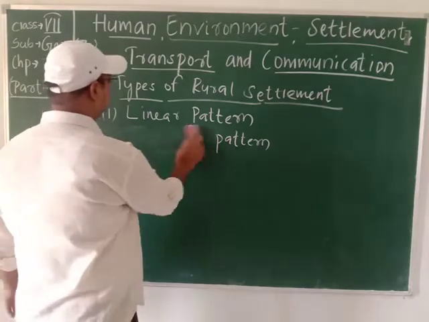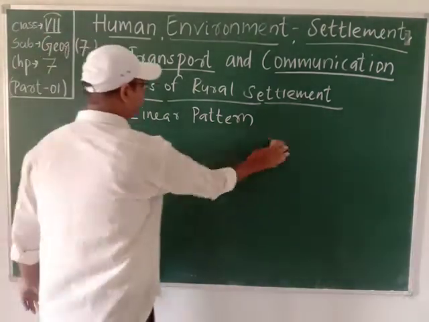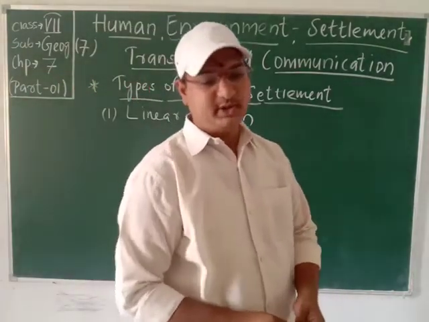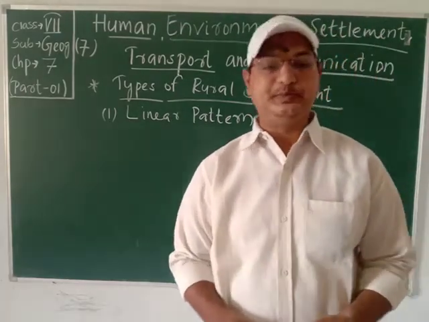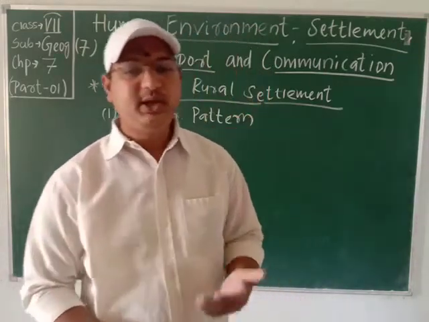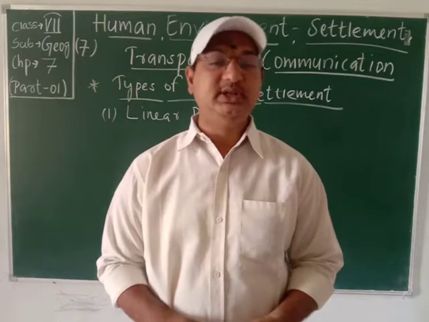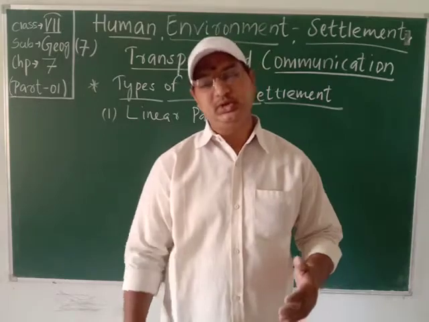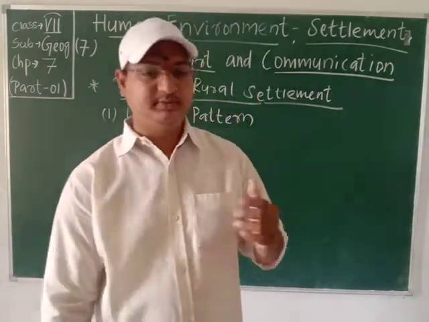So what is the type of settlement here? In the linear pattern, students, what happens? It is a design of settlement in which houses are located along a road, railway line, river or along the edge of a valley, especially in the mountainous areas. If you see a town situated along the roads, along the railway lines, this is one type of linear pattern.